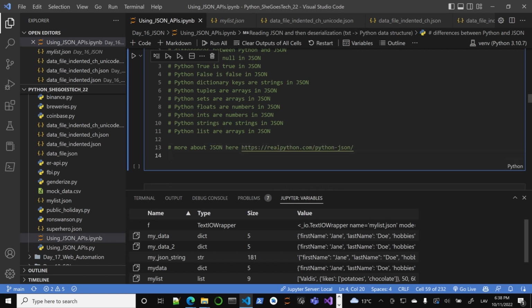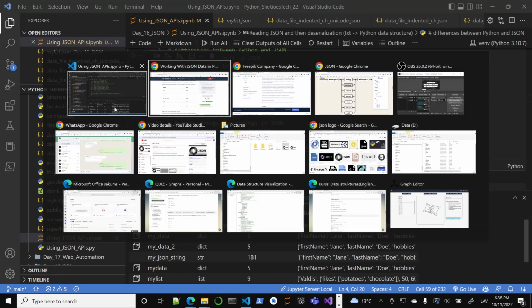Okay, so that concludes our introduction to JSON. Our next task in our live session will be to use it to read some data over the network, or internet, or web if you want. So, thank you.